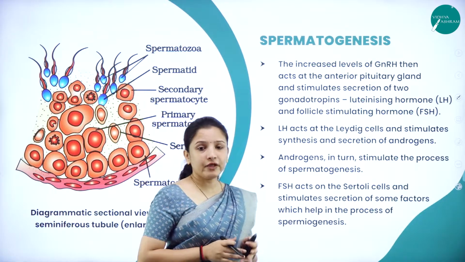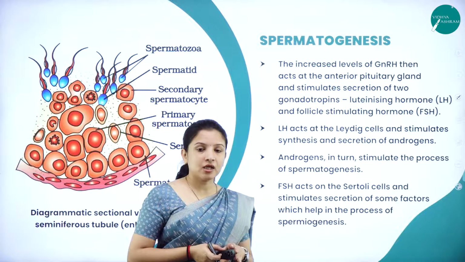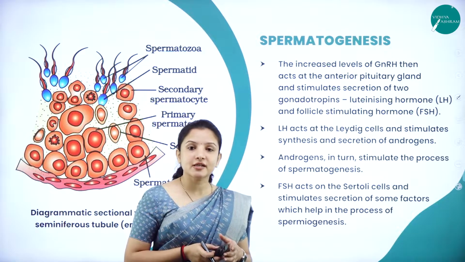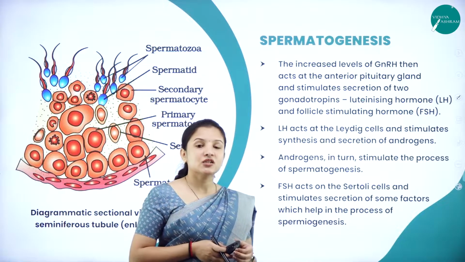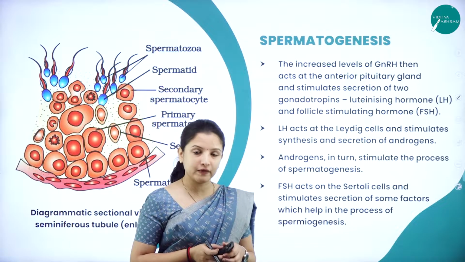Now we know that all this process takes place at puberty. So in puberty, what happens? The secretion of the hormone called GnRH, that is gonadotrophin releasing hormone, will start.